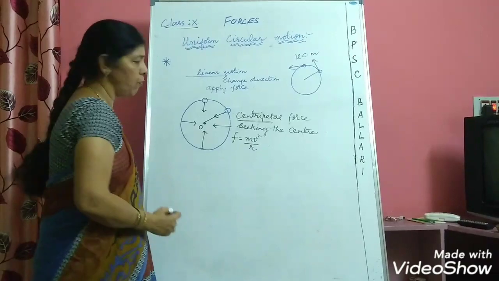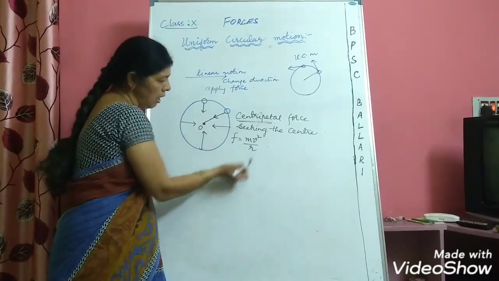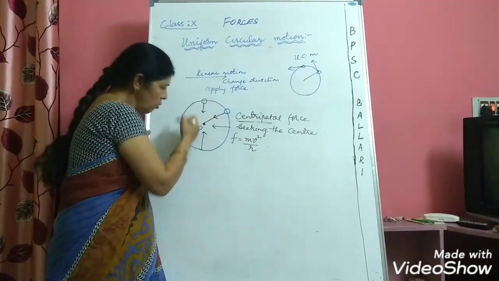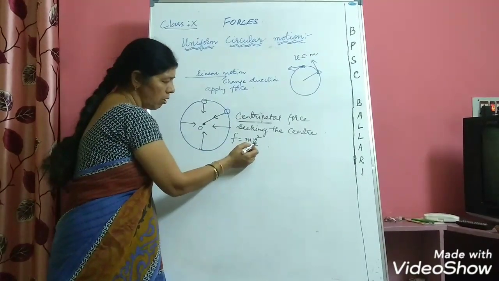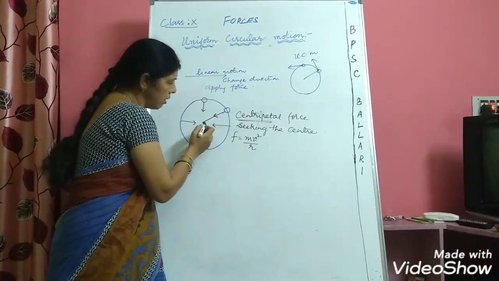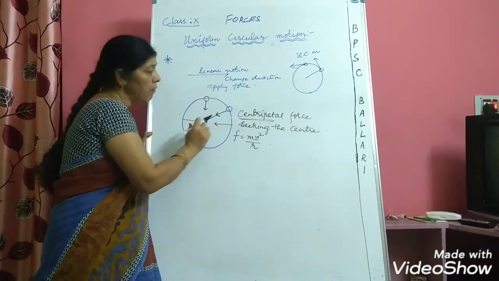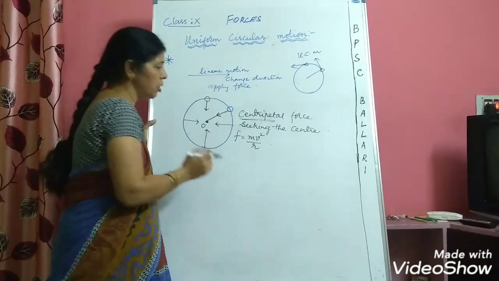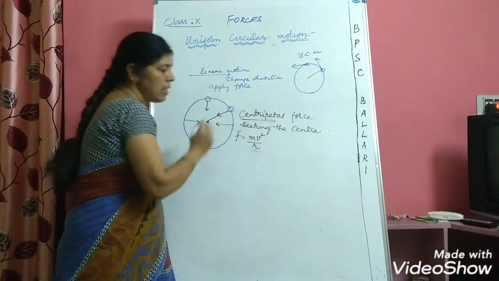This is the magnitude of the force, where m is the mass of the body, v we call the orbital velocity because the body is going along an orbit. R is the radius of the circle if it is a perfectly circular motion. Here I have taken perfectly circular motion, so it is the radius of the circle.